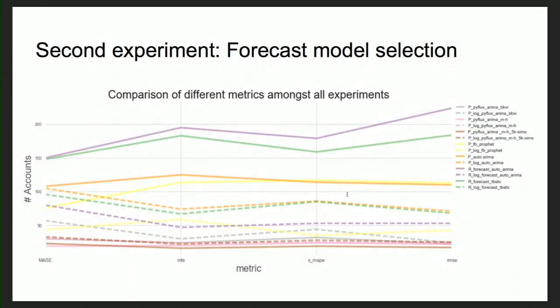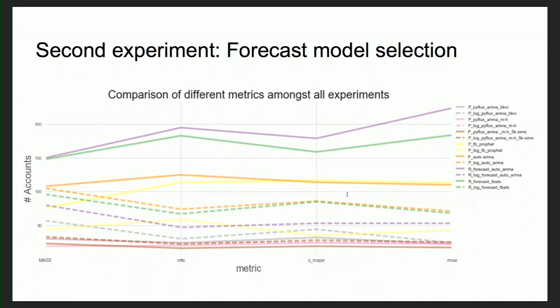So again, this is kind of the graph that we had in the last experiment. On the x-axis, I have the metric. On the y-axis, I have the number of win counts. The purple one, which is at the very top, reflects our autoarima with default transformation, which means no transformation. That is winning, followed by TBATS, followed by Python autoarima, followed by Prophet. So those seem to be performing really well for our unique time series.